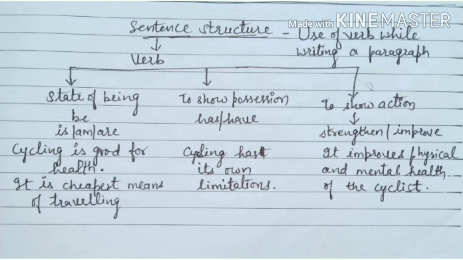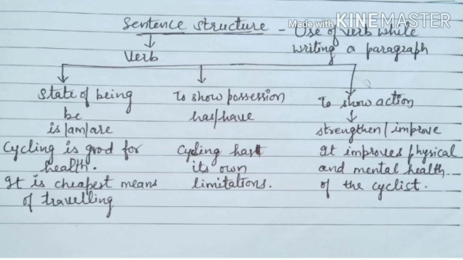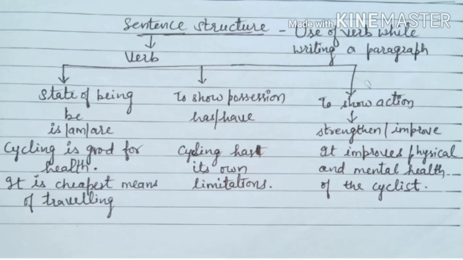Then a verb can be used to show possession. If we want to say that I have something, I have a unique pen. For example, if I want to say I have a unique personality of my own, or he has a big house of his own, then we will use has, have. After that, to show action. To show action means, as you can see, the verb is written strengthen, improve. It improves physical and mental health of a cyclist. If we want to say that cycling helps us, then we will say it improves physical and mental health of a cyclist.